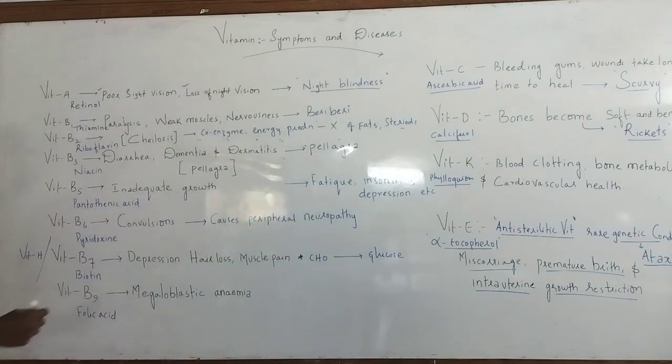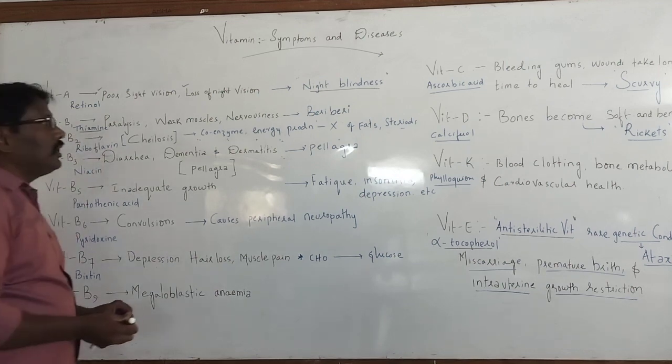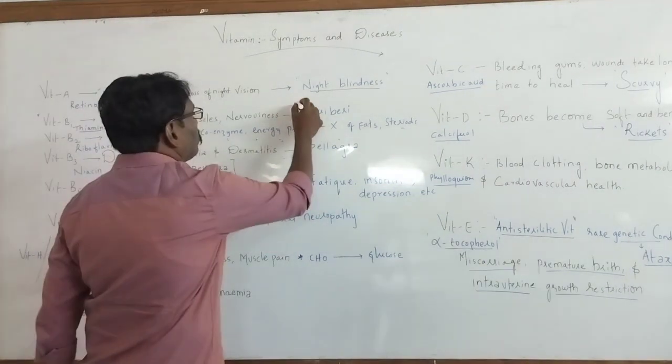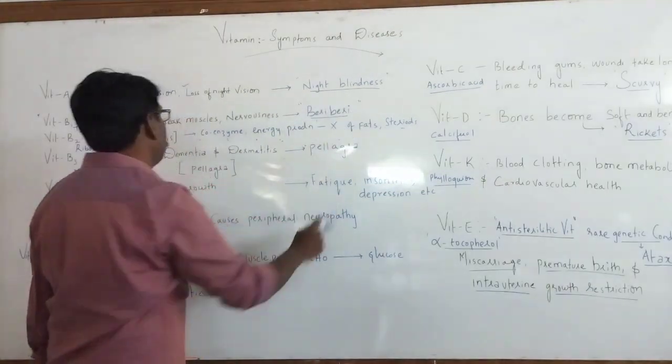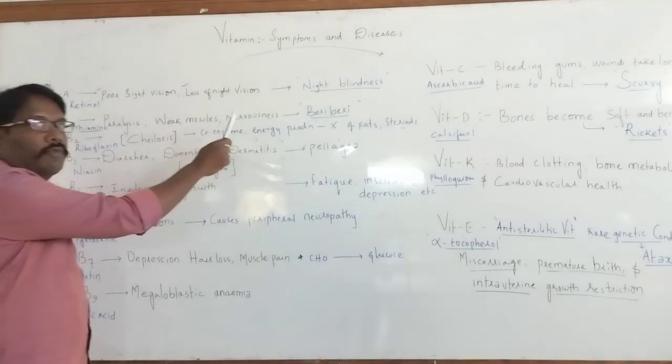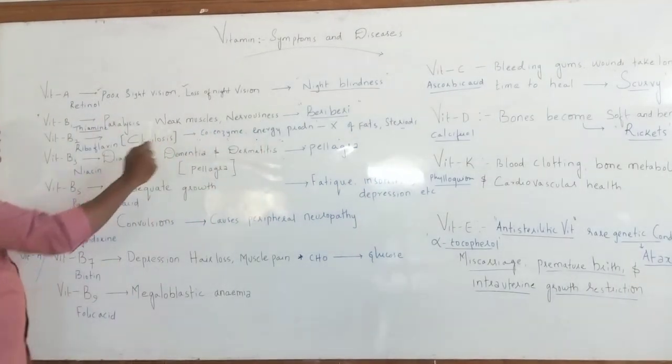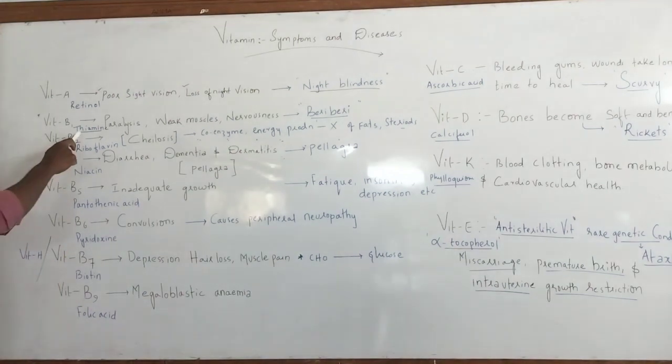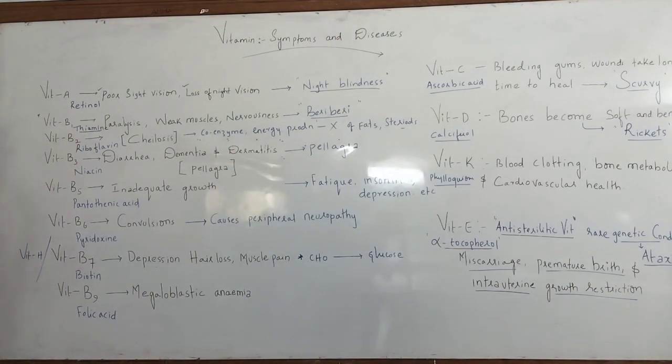So, another vitamin we have is vitamin B1. Vitamin B1 is known as thiamine. It is commonly known as the beriberi-preventing vitamin. And this vitamin deficiency results in paralysis, weak muscle disorders, and nervousness disorder. So we have three different types of disorders which are commonly found in the deficiency of vitamin B1.